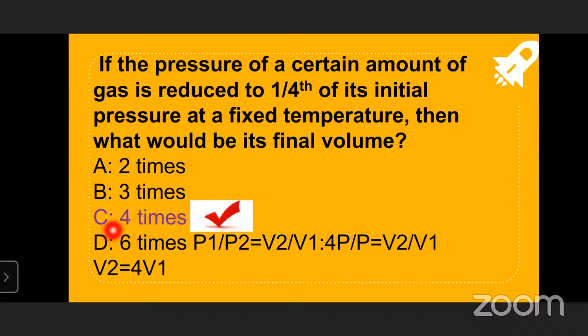So V1 will come to this side and V2 becomes 4V1. So the second volume becomes 4 times the initial volume. Once we reduce the pressure, the volume becomes 4 times its initial volume. If we reduce the pressure to 1 by 4 of its initial pressure, the volume becomes 4 times its initial volume. That's why we are taking the option 4 times. That is C, children.